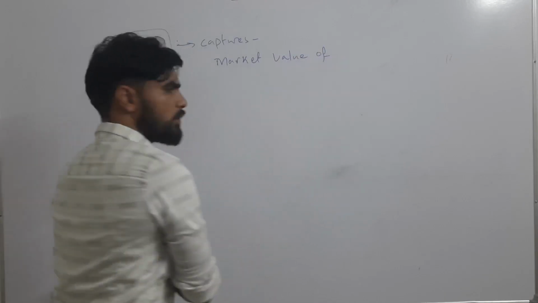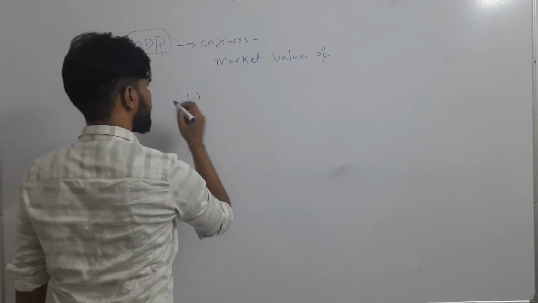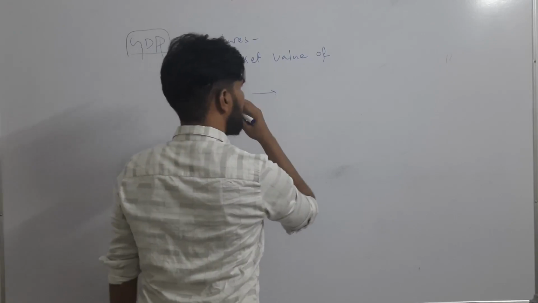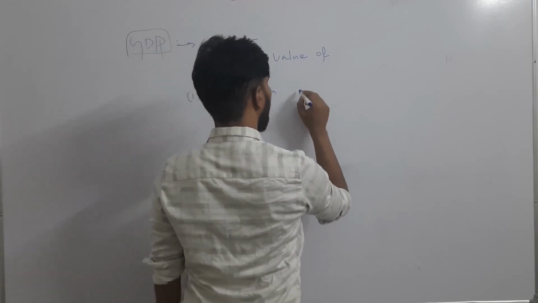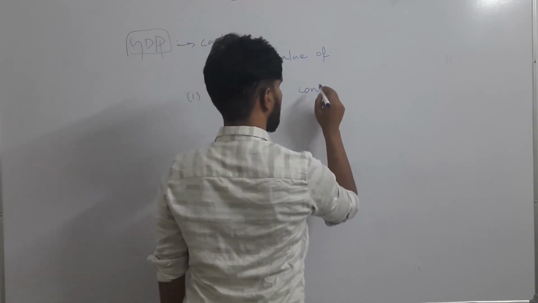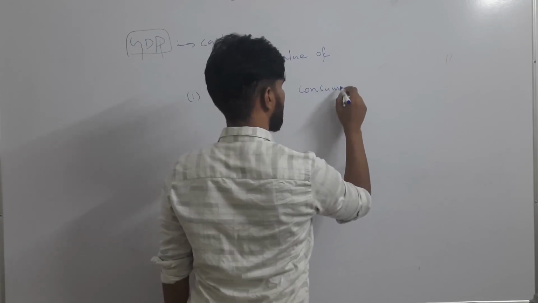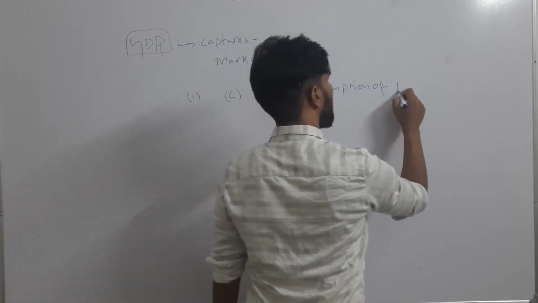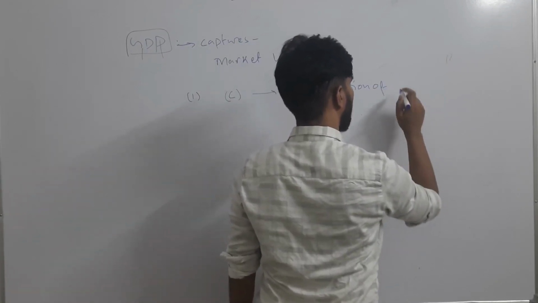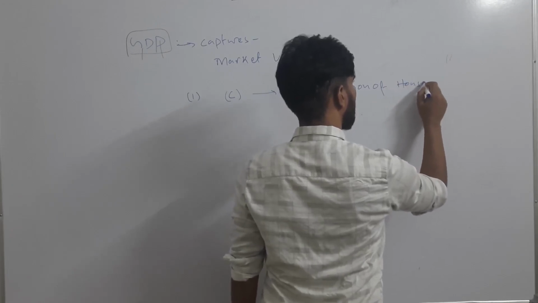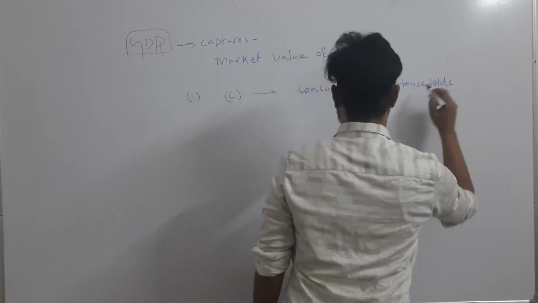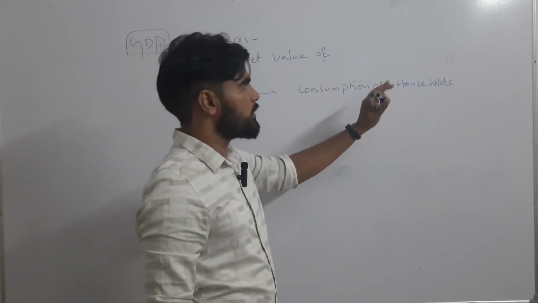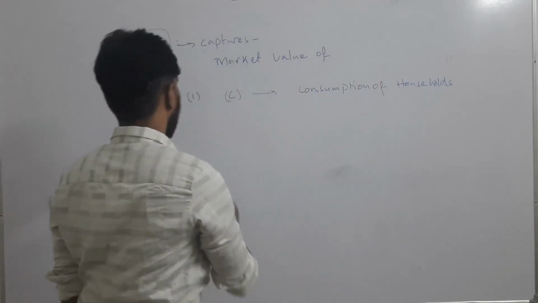some things. In that, the first thing is consumption. What is the meaning of C? C is consumption expenditure of people, or instead of calling it people, we will call it households. The market value of the consumption of households is captured in the GDP.